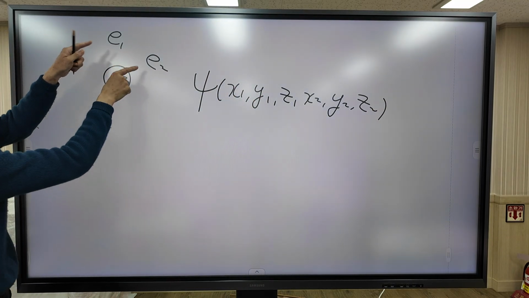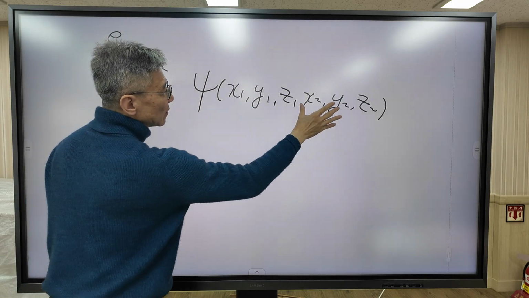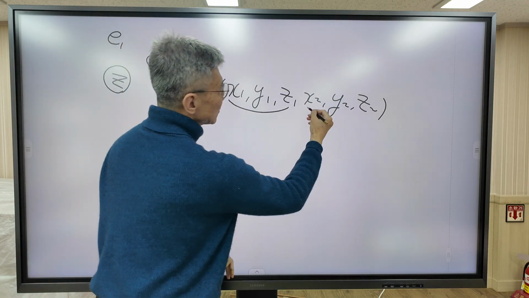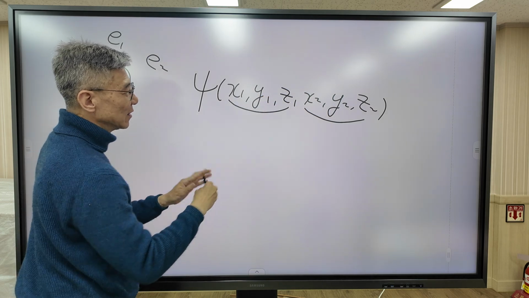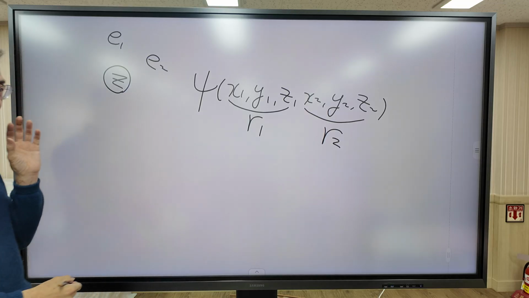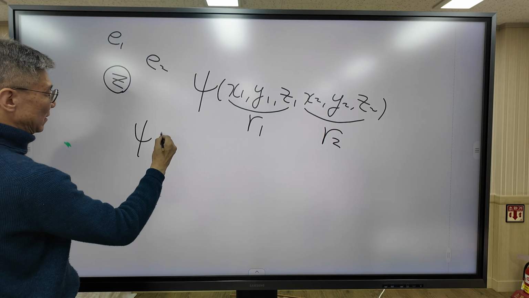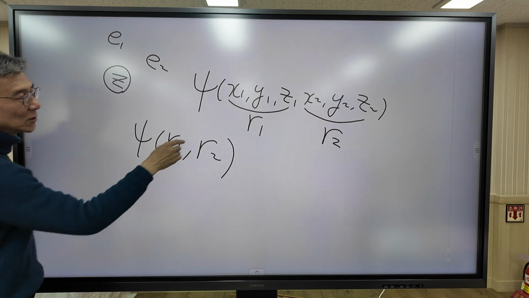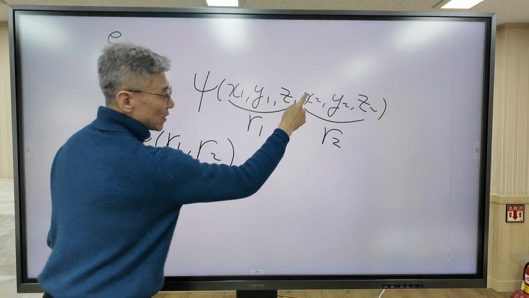To represent the atom with the 2 electrons, the wave function takes this form. Six independent variables are needed. This is the coordinate of electron 1. This is the coordinate of electron 2. So I'm going to combine these 3 coordinates to R1. This is R2. To keep it simple, I'm going to represent the wave function for the two-electron system as ψ(R1, R2), right? R1 means the coordinates x1, y1, z1, and R2 means the coordinates of electron 2, x2, y2, z2.